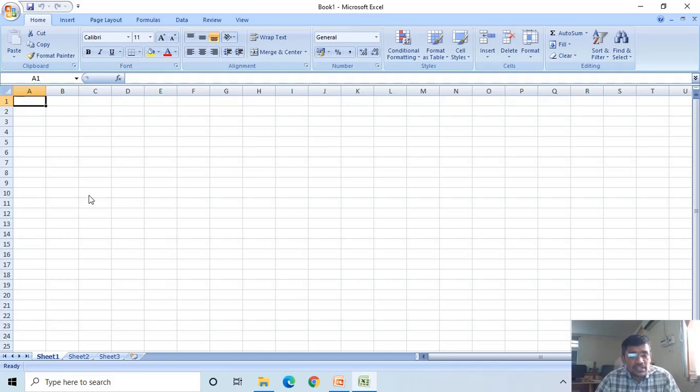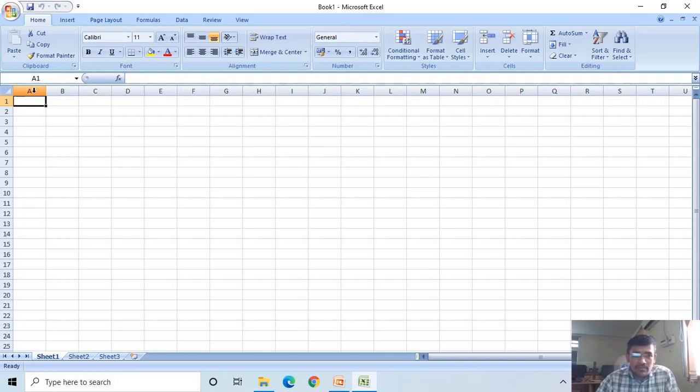Just now we discussed the Microsoft Excel window. The first window it is showing. At the top left corner you are finding the quick access toolbar. At the right corner you are finding the sizing tools. These are the tabs. This is the ribbon, name box, formula bar.